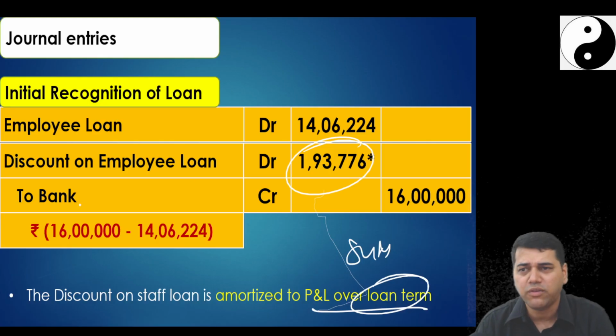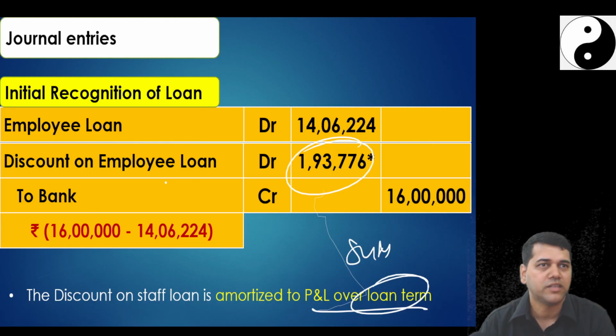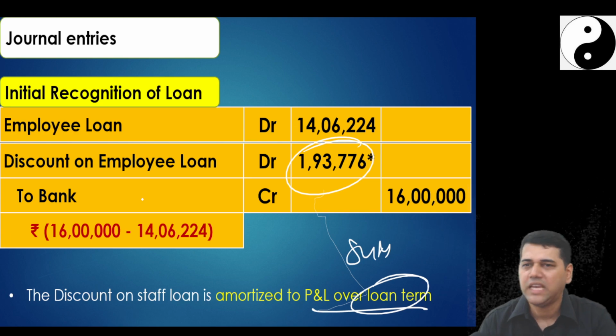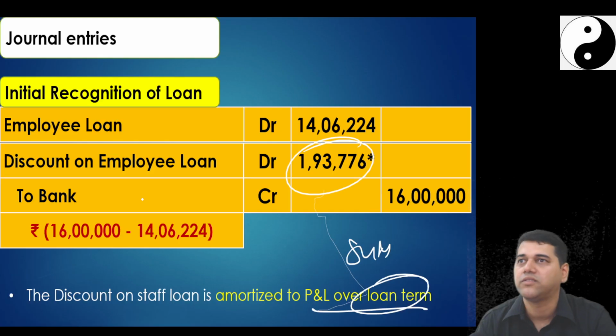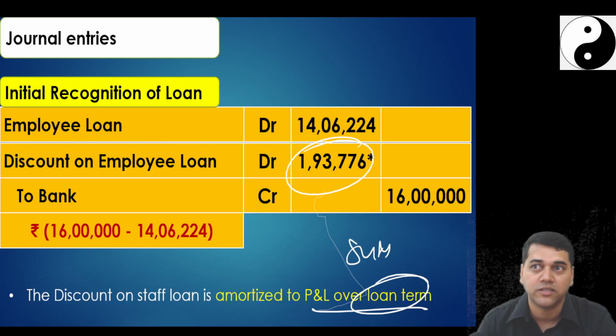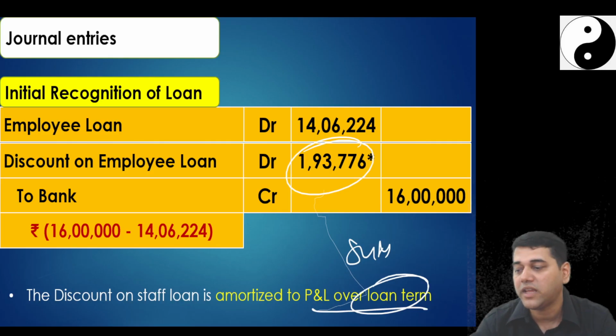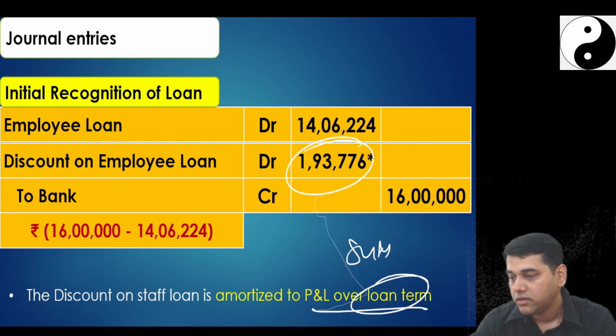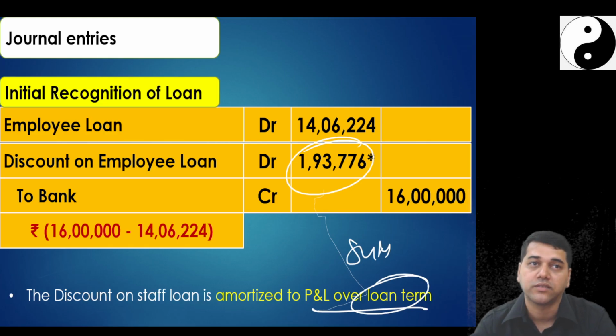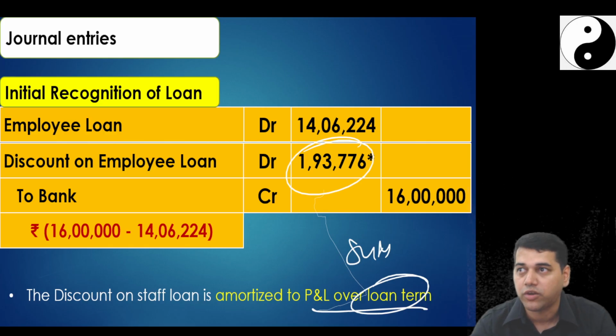Then what did they ask me? Actually this was not required. They didn't ask me the journal entry. Anyhow, I told you, suddenly if you want, you can write, otherwise you can just leave. They asked me only the last year. What is the second thing they asked me? They didn't use the word amortization schedule, but they are calling it amortized cost for subsequent years. That means the closing balances we want. That's called amortized cost. So for this, I need to prepare an amortization schedule.